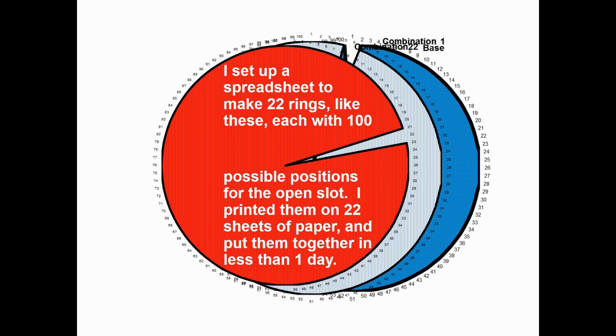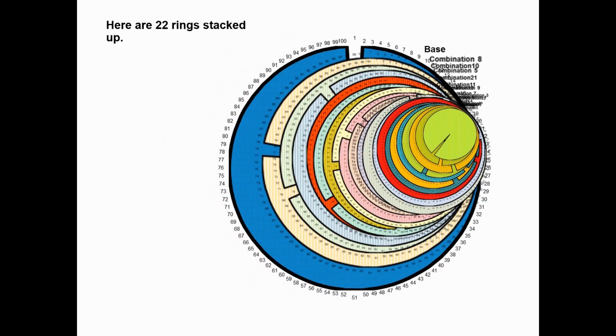So after making these rings, these pie charts on a spreadsheet, printed them out, cut them out, and put them together, easily in less than 1 day. Now here's a view of the same 22 rings, so you can see each of the slots, where each slot is a particular solution for that ring.